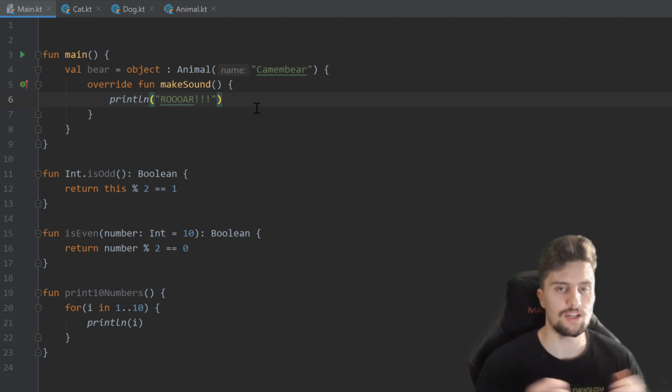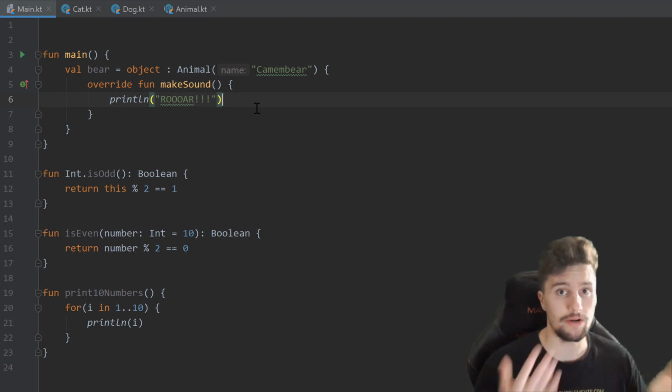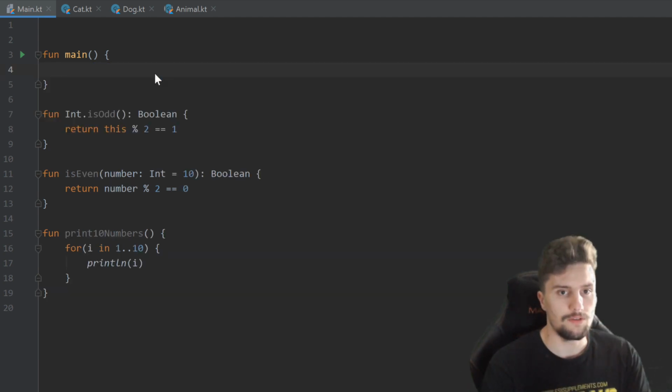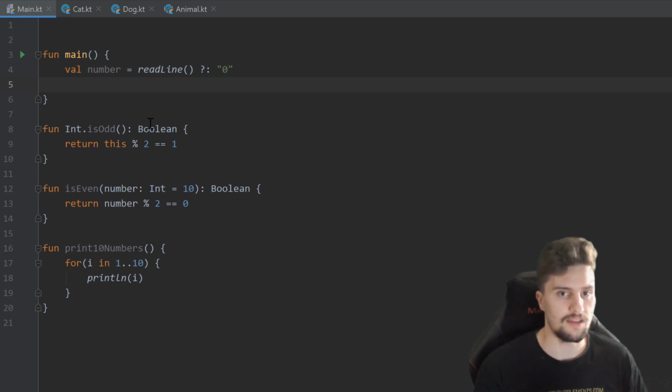Okay, so next I actually want to talk about so-called exceptions. What are exceptions in Kotlin? Those are basically events that occur before or when our program actually crashes. So let's actually remove this to clarify that a little bit. If you think back to when we accepted user input, for example, we have a variable here called number, and we set that equal to readLine. And in case that readLine function returns null, we want to set that number to a 0 as a string. That is nothing new for you.